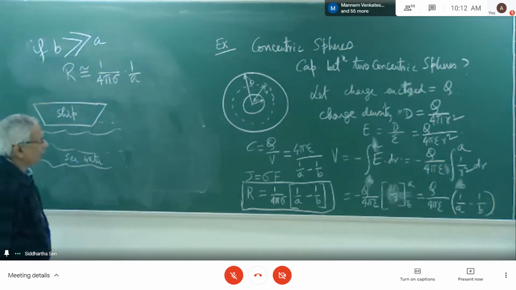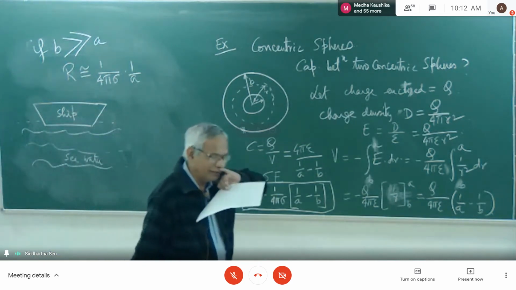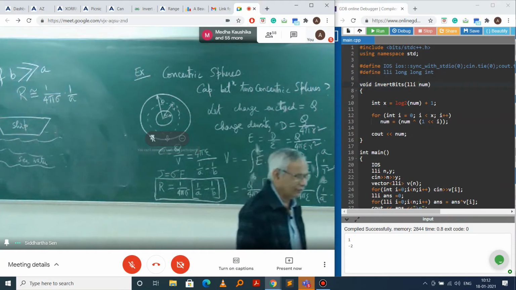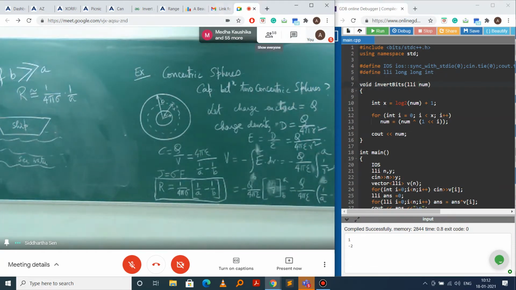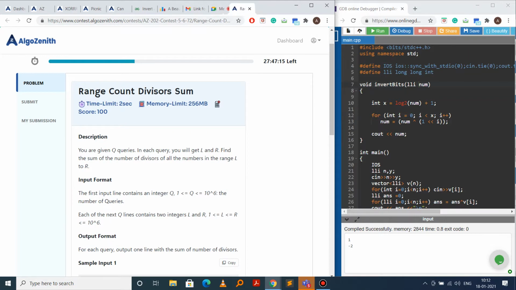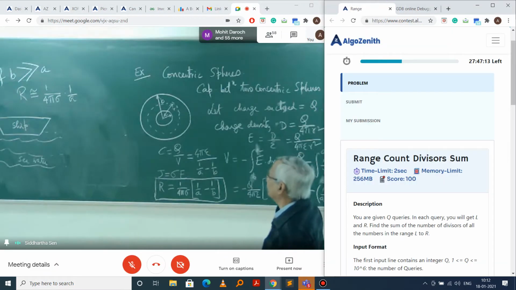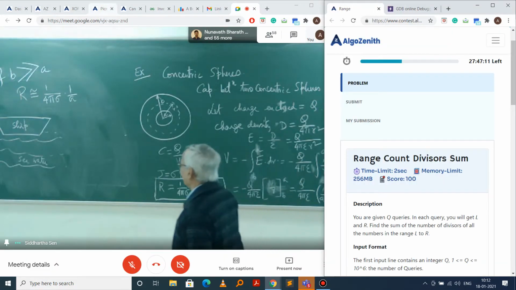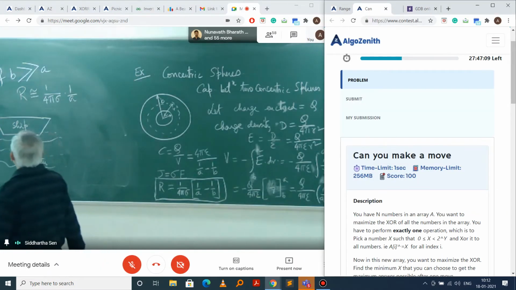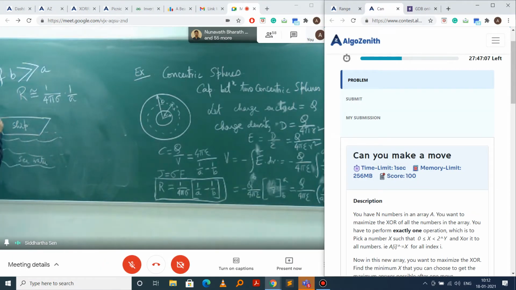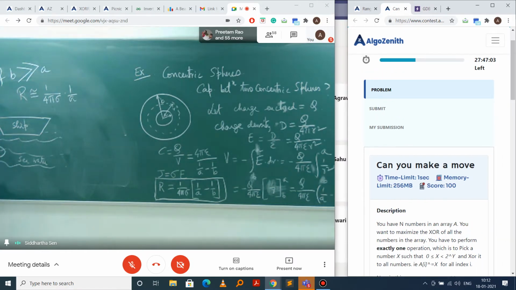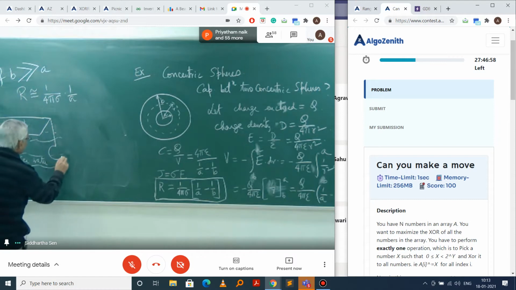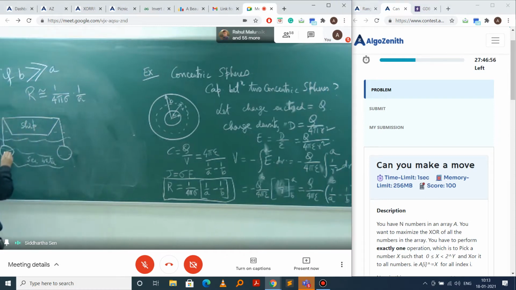Often we want to measure the salinity of the water, rather, the conductivity of this sea water. So if I put two circular spheres inside it, sphere 1 and sphere 2.